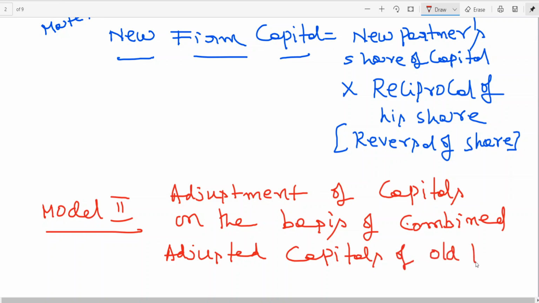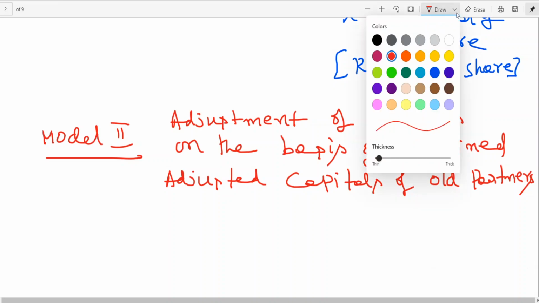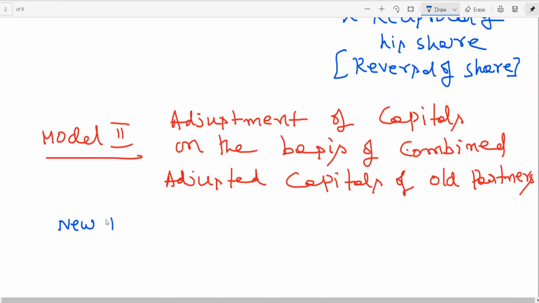Capitals of old partners. Therefore, new firm capital is equal to... this we used to have in IPCC, but you don't have any such problems here in foundation material so far. But having no issue, that is why I am giving new firm's capital is equal to